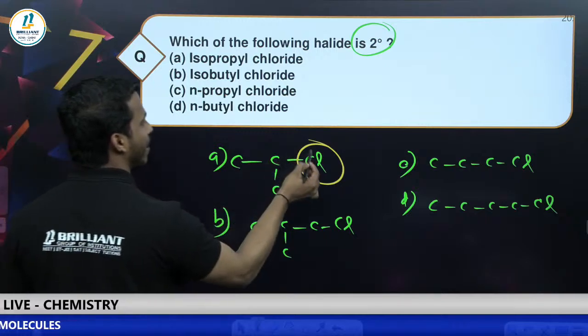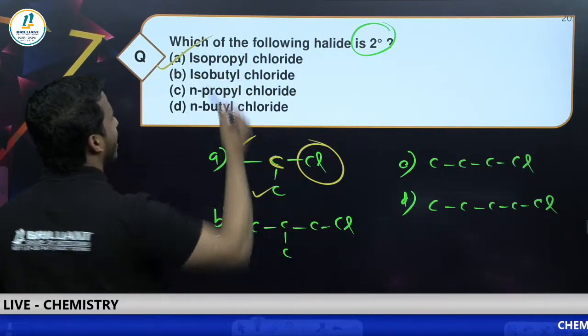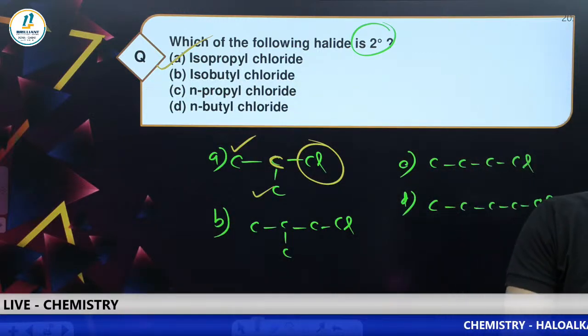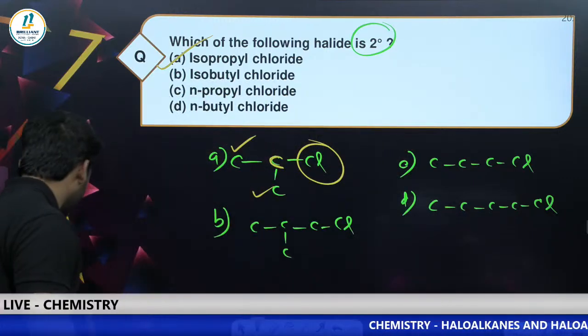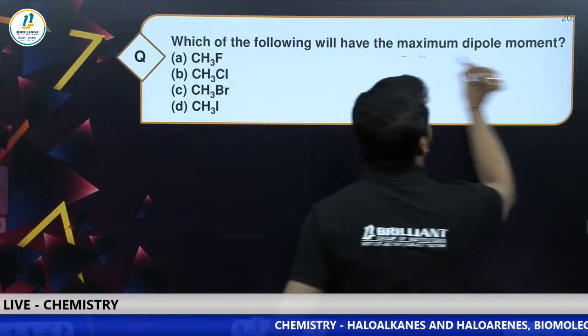I think this is secondary because the halogen-connected carbon is directly connected to 2 carbons. Yes, there is nothing but option A. Satvik, Jilani, Rees, Sanjay, Adul, all have given the correct answer. Dear all, keep going. Next one: which of the following will have the maximum dipole moment?